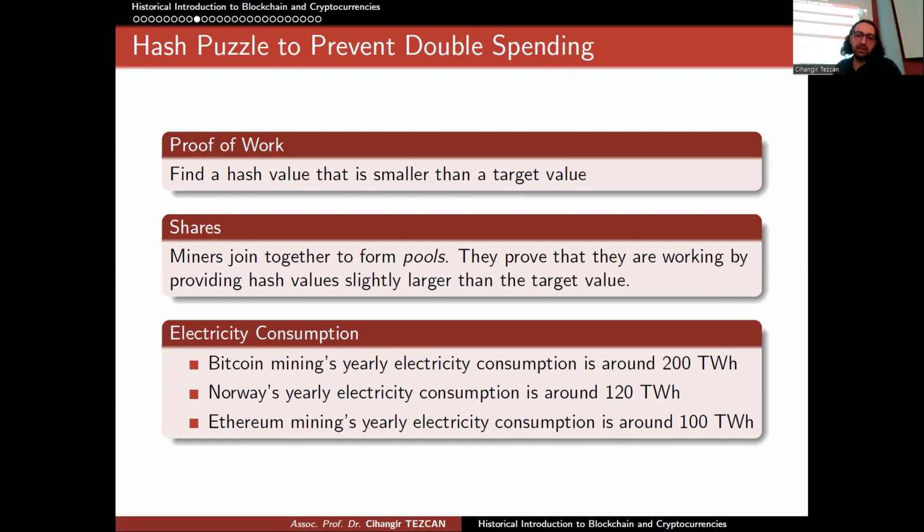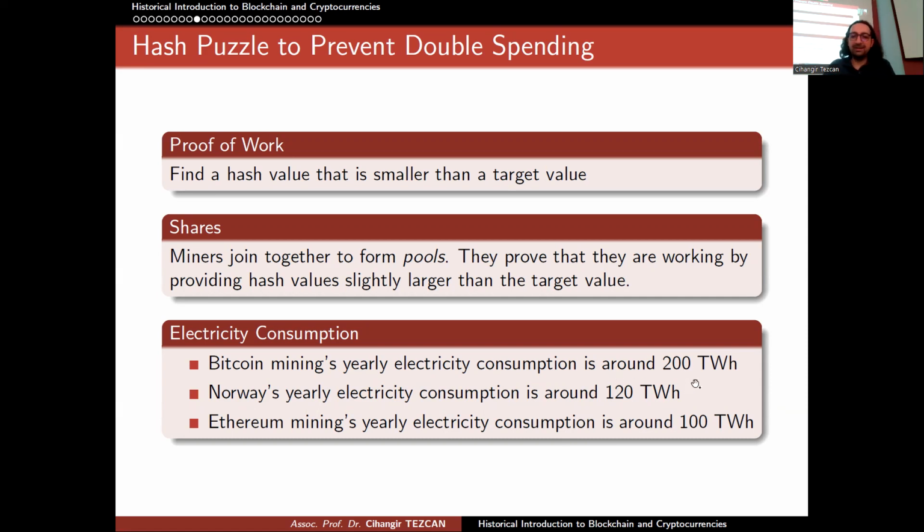In Ethereum, people generally still use GPUs, but in Bitcoin, you can only use ASICs. CPUs or GPUs cannot compete with them, and we will talk about them when we talk about mining. But as you can see, many European countries actually spend less electricity than Bitcoin mining. So this is a concern for a lot of people.